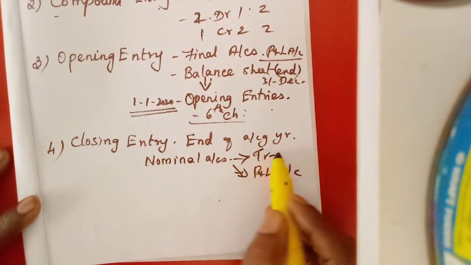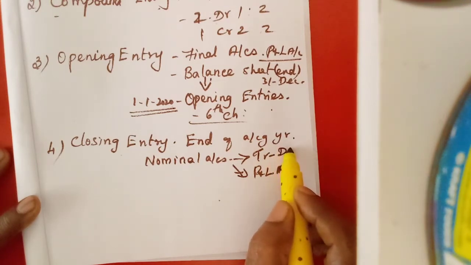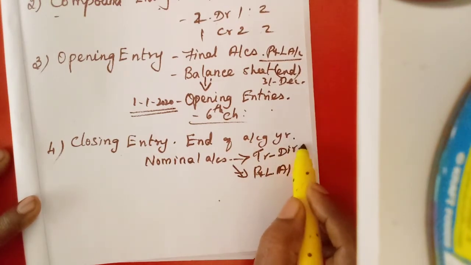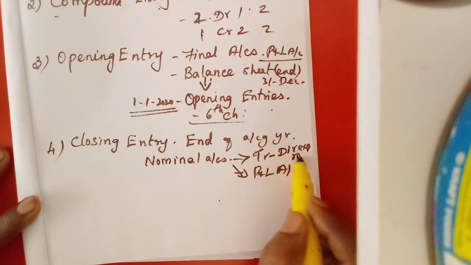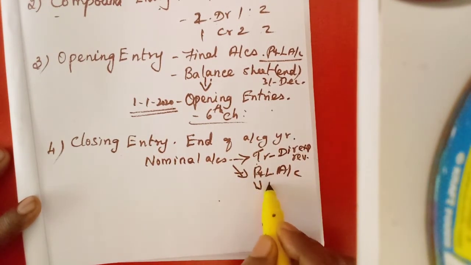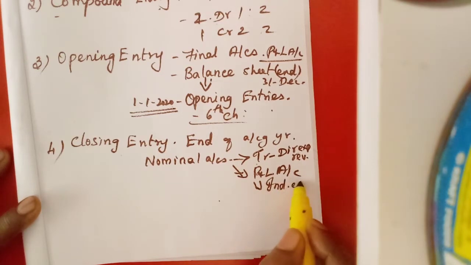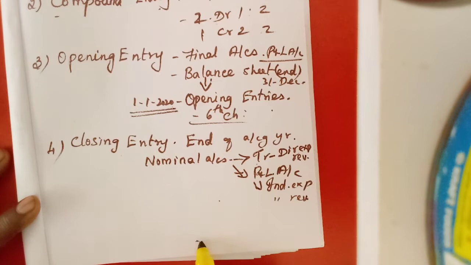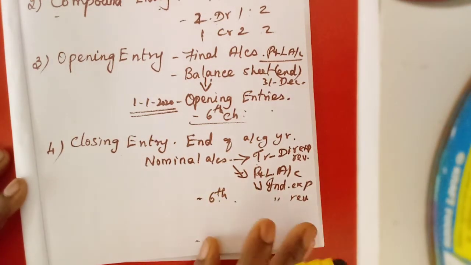Here all the direct expenses and direct revenue will be transferred to the trading account. All the indirect expenses and indirect revenue will be transferred to the profit and loss account. Understand? This one will be learned in the same lesson, the 6th lesson.